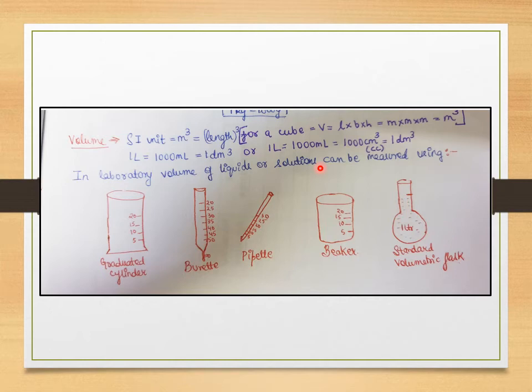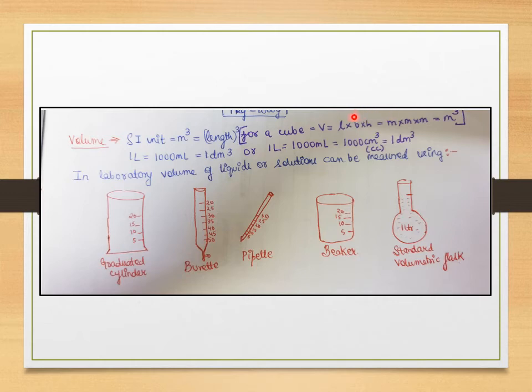If I want to know the volume of a cube or a room, anything, the basic formula is the length of the room or the cube, breadth of the room or the cube, and the height of the room or the cube. This we have done in mathematics. So the volume of the cube or the room would be its length into breadth into height.